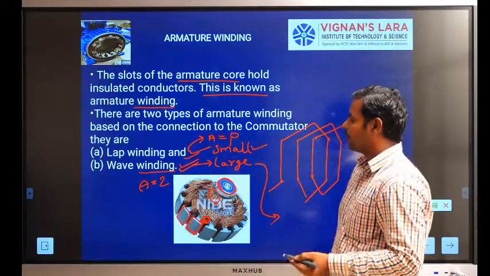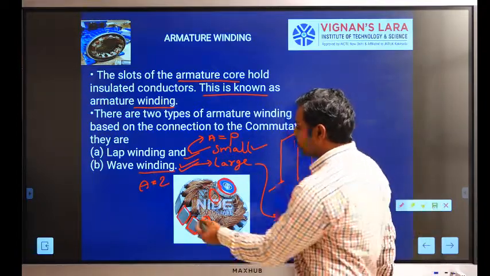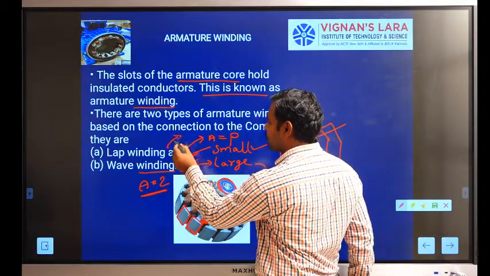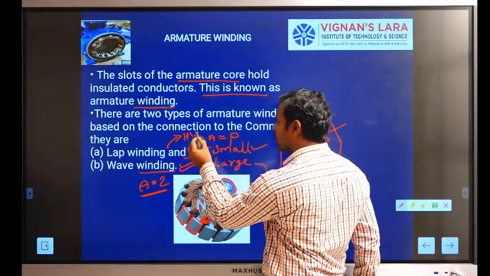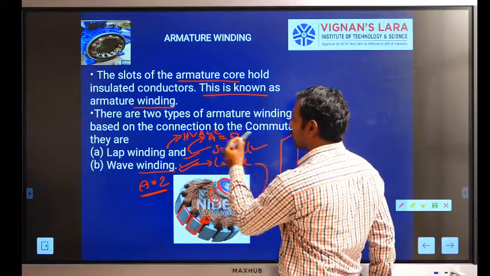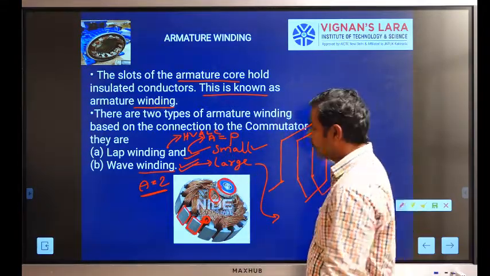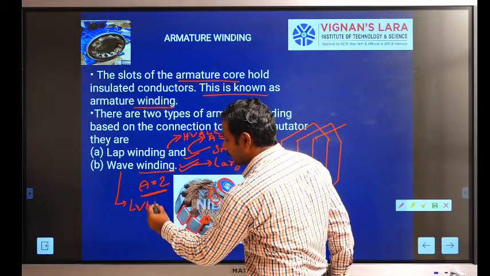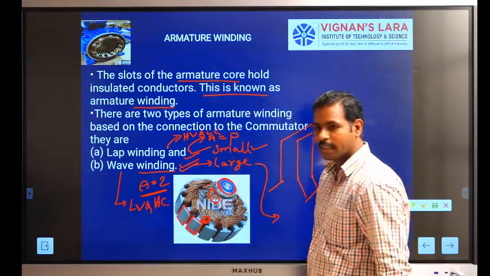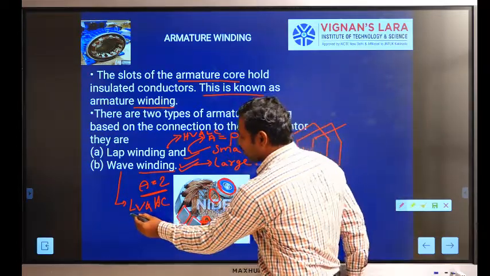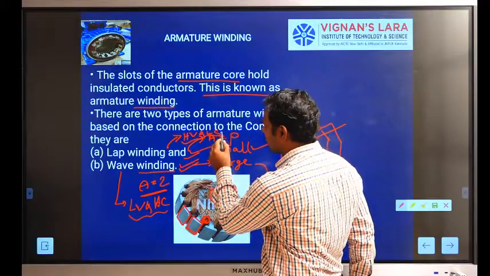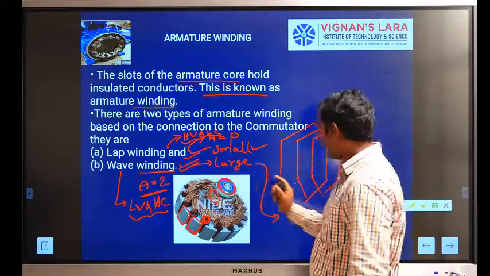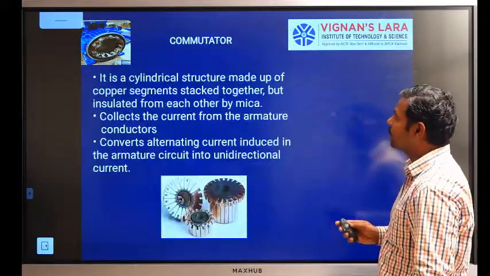So for any type of machine, we are using A equal to 2. Lap winding is applicable for high voltage and low current, but in the case of wave winding, it is low voltage and high current. So based on the requirement of these two parameters, we use either lap winding or wave winding. So these are the armature windings.